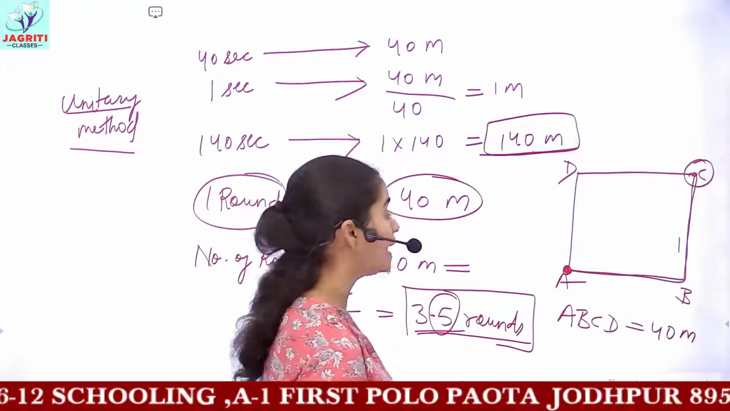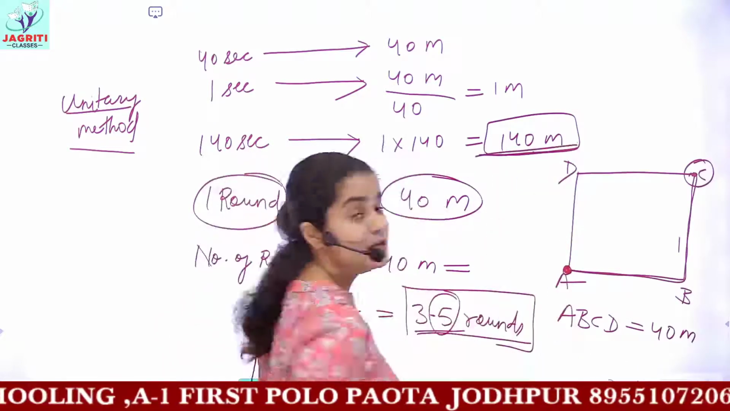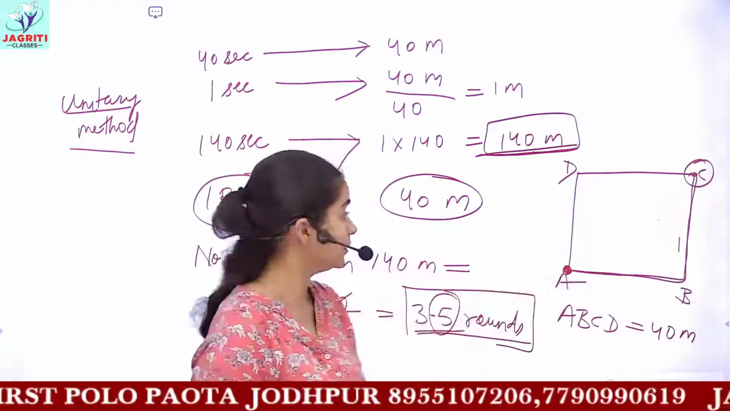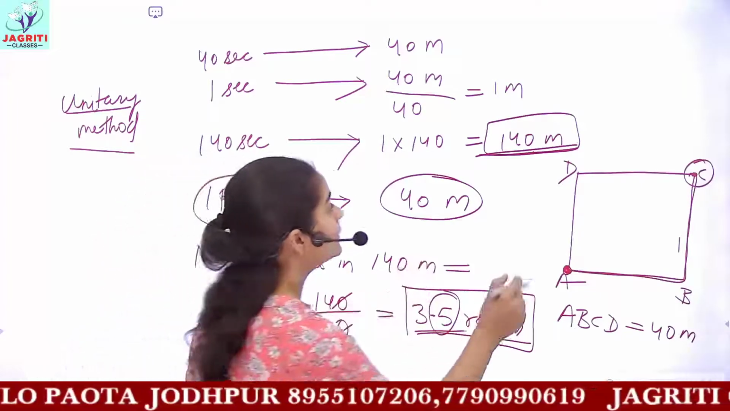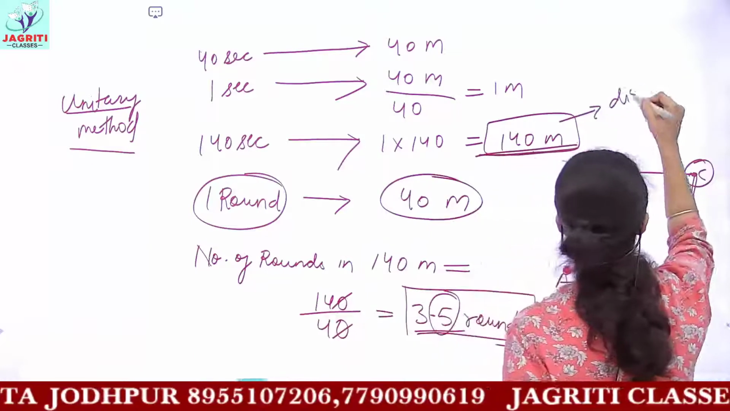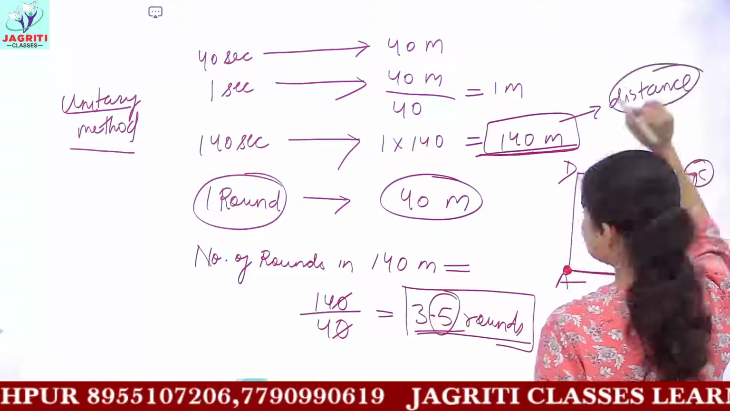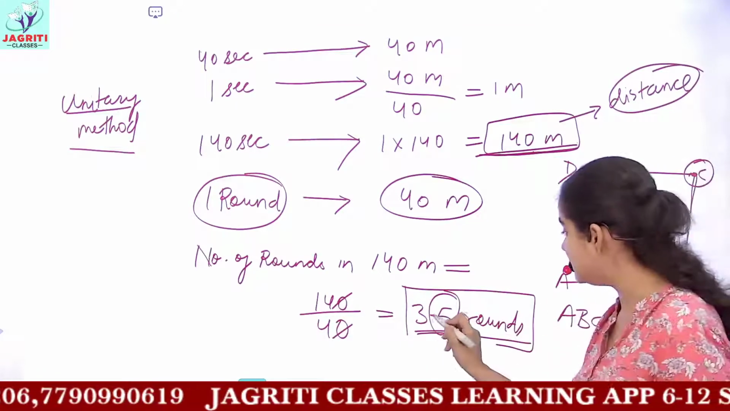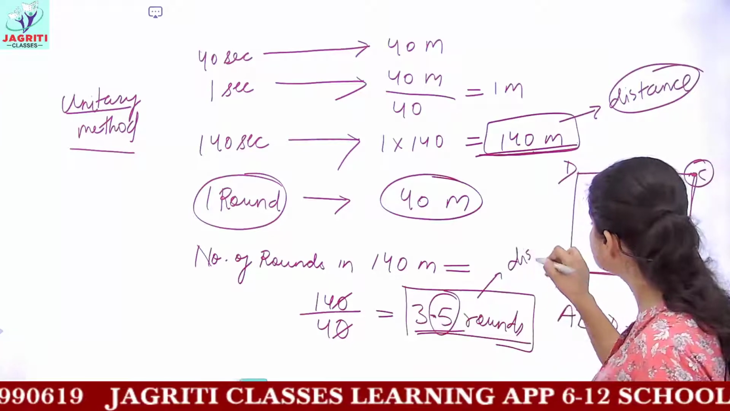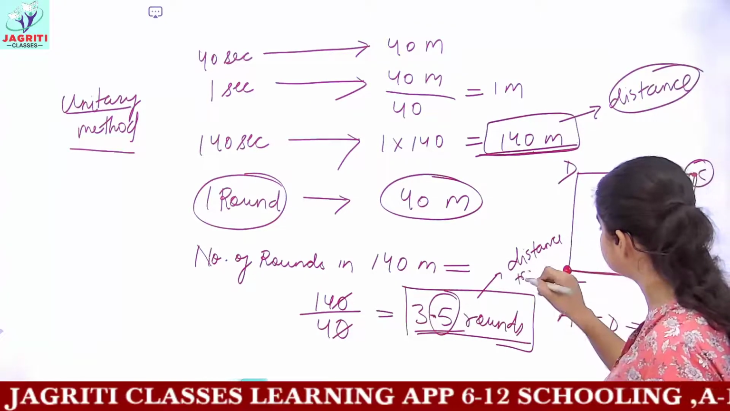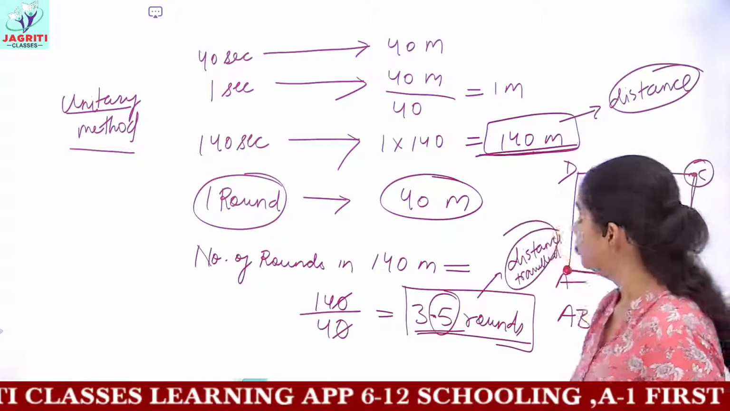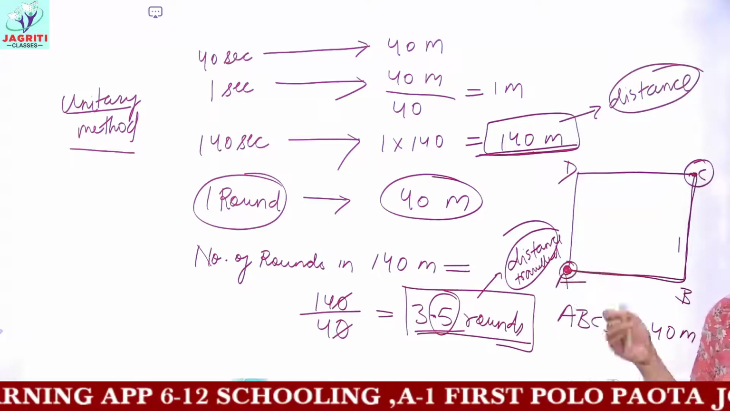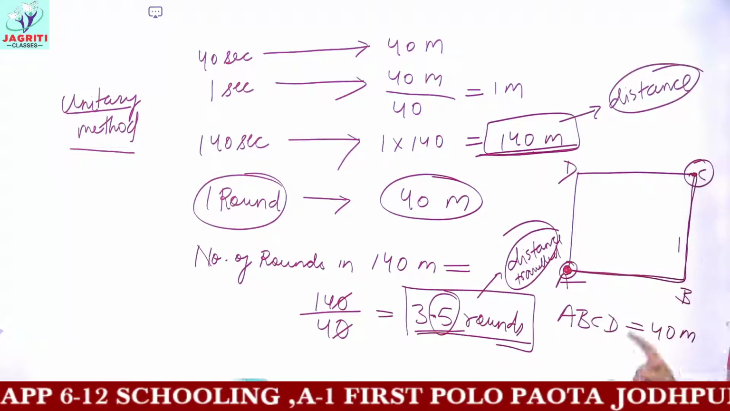And hence now you have already found the total distance. Now you also have to find the complete displacement of the farmer. The farmer will cover a total distance of 140 meters, and this total distance can also be explained in the form of total rounds. These rounds are also giving you the answer about distance traveled. Now you have to find displacement. The initial position of the farmer is point A and the final position is point C.